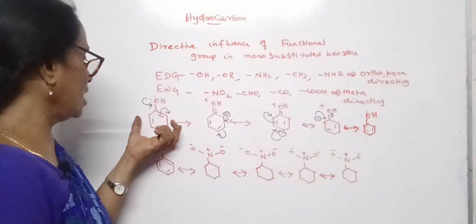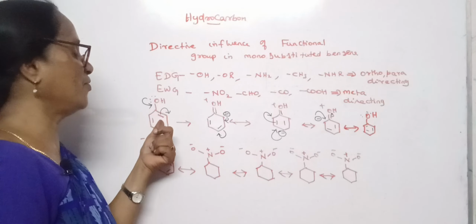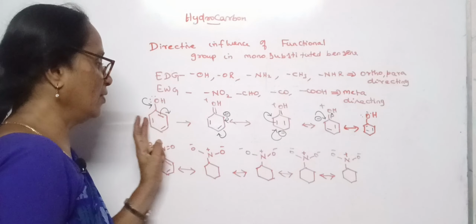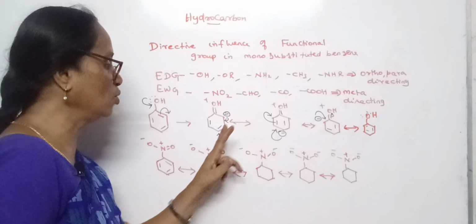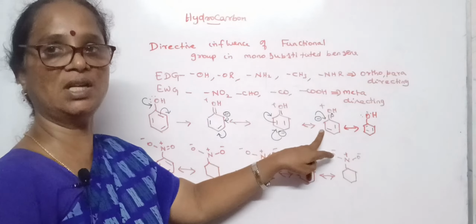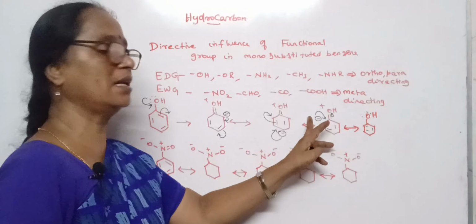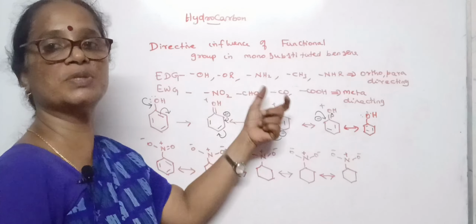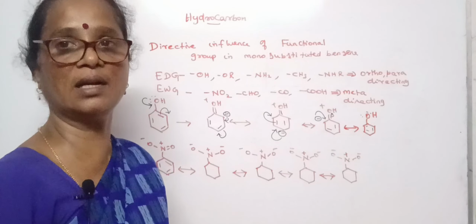So as a result of the electron donating effect of the OH group, it develops negative charges at 2, 4, 6 positions where the electrophile, that is the positively charged one, can attack easily. So these groups are said to be ortho-para directing groups.